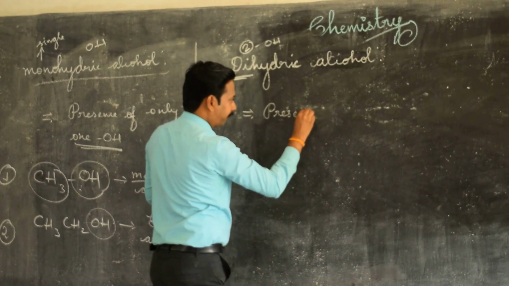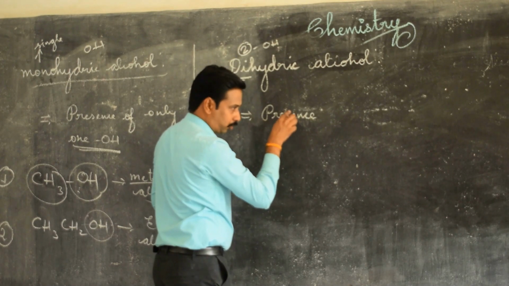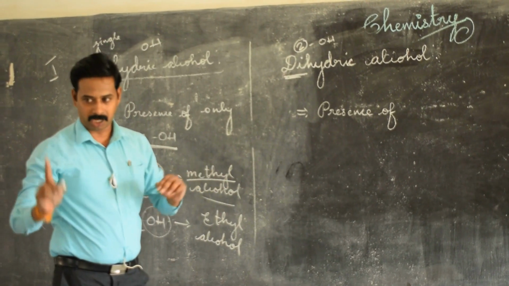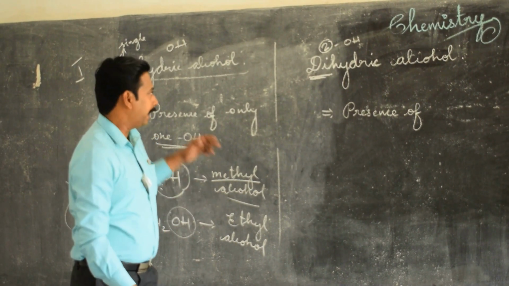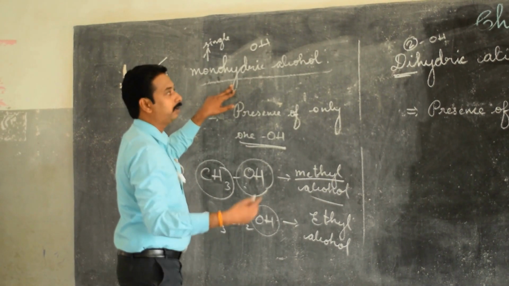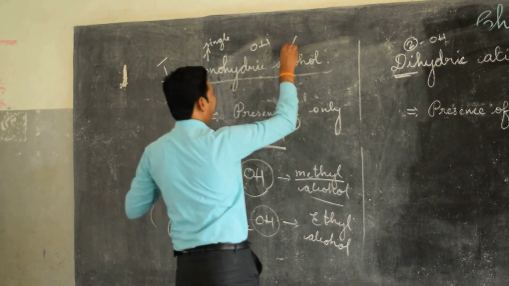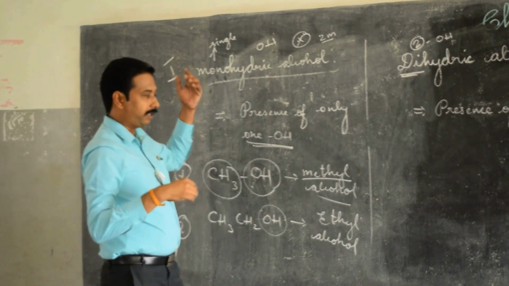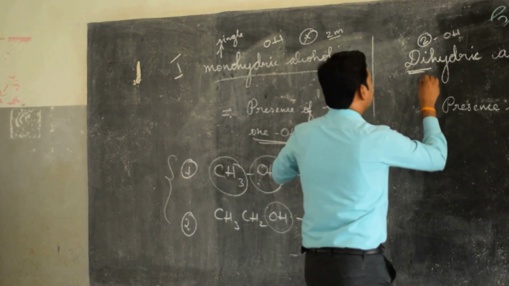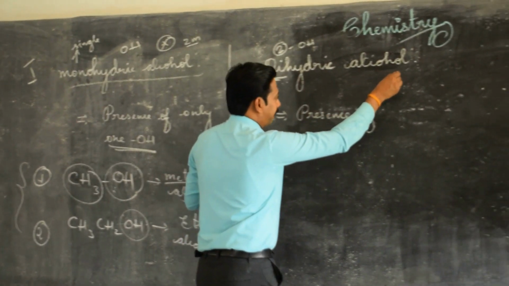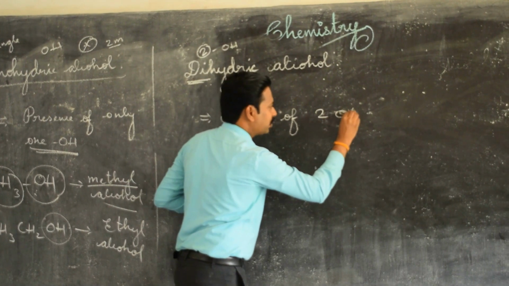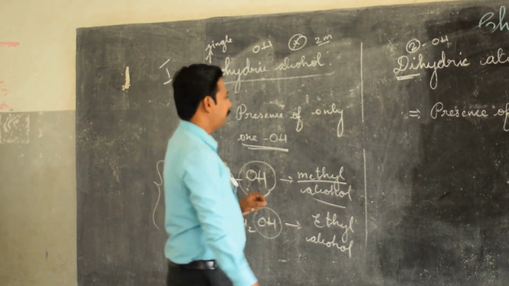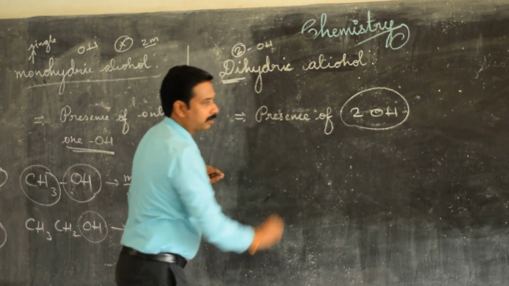Presence of, and another important 2 mark question. Classification of alcohols is a very important 5-mark question. In that 5-mark question, individual 2-mark questions may come, so kindly make a note of it. What do you mean by monohydric alcohol? Similarly, what do you mean by dihydric alcohol? Presence of 2 OH is a very important keyword. The presence of 2 OH is called dihydric alcohol.